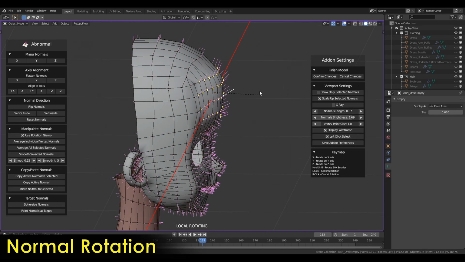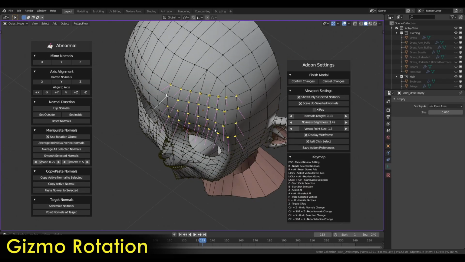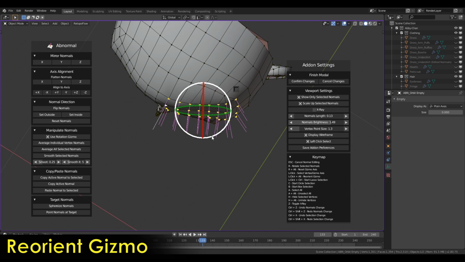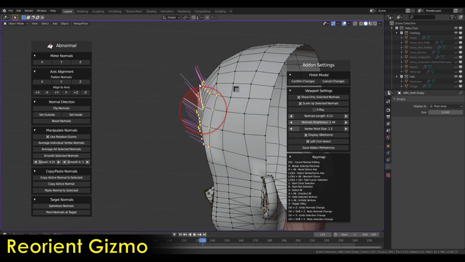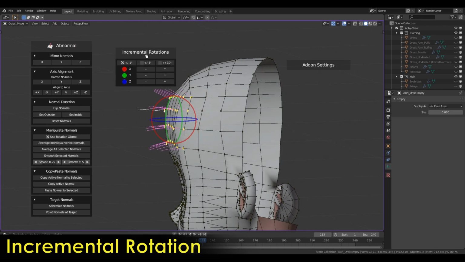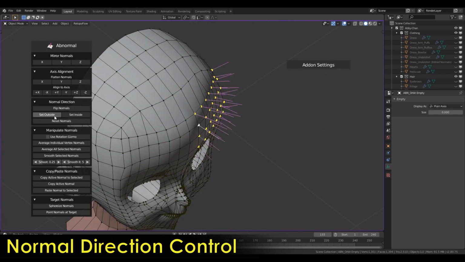Here are the features. We have a Vertex Normal Editing mode, mirror normals and axis alignment, flip normals direction and reset normal, normal manipulation, like average and smooth normals, copy and pasting normals, and targeted normal, like spherized normal and normals pointing to a target.